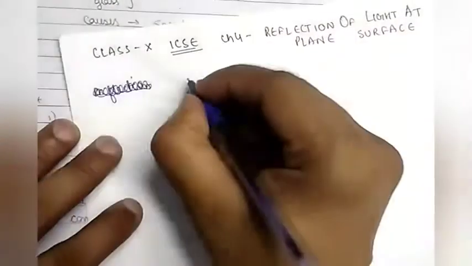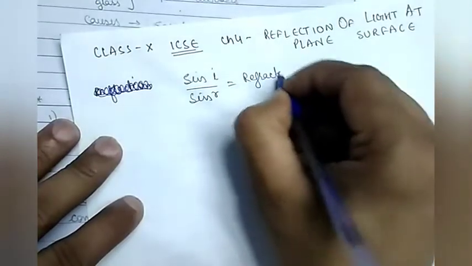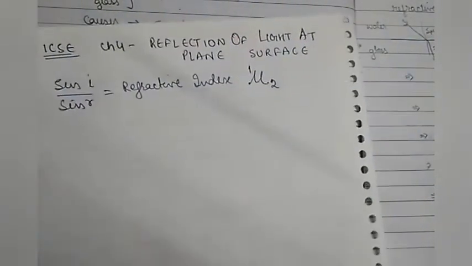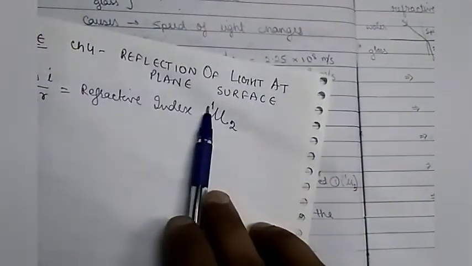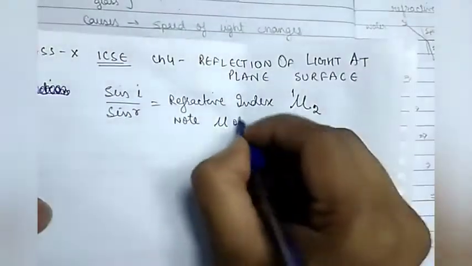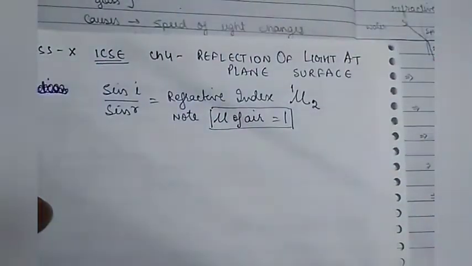You can write it this way also: sin i by sin r is the refractive index, and the symbol is mu 1 2. It is the refractive index of medium 2 with respect to medium 1. Note that the refractive index of air is 1.